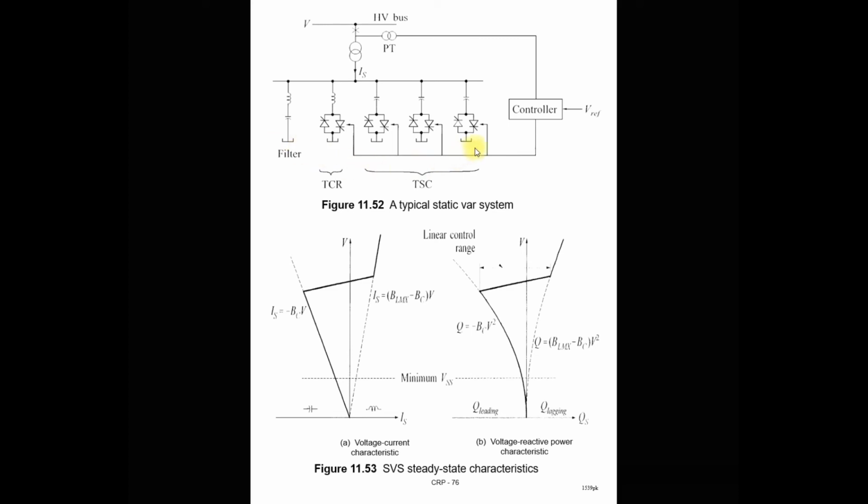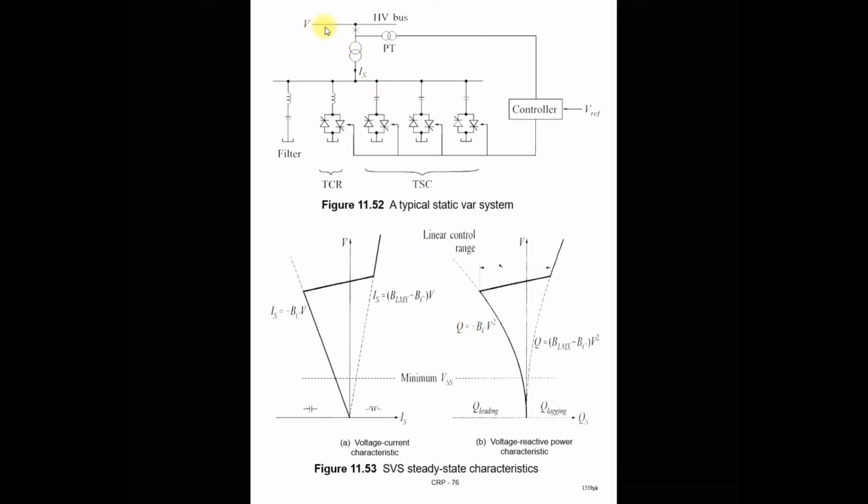So this is a typical static var system, or you can say the SVS, and this is a VI characteristic of the SVS system. You can see that the VI characteristic, and the voltage reactive power characteristic, you can see that the reactive power generated by this SVS system is directly proportional to the square of the voltage. This voltage is nothing but the load bus voltage. So as the load bus voltage changes, reactive power also changes.